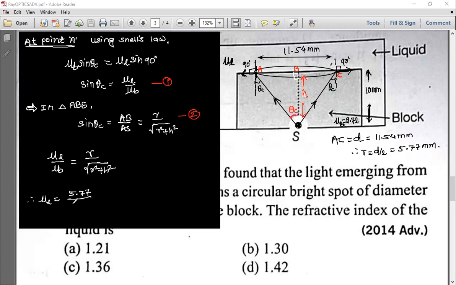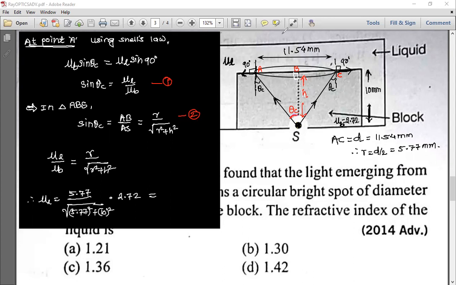5.77 divided by under root of 5.77 square plus this 10 square, and into this mu B. Mu B is how much? 2.72. Check this calculation. 1.36 is the right answer.